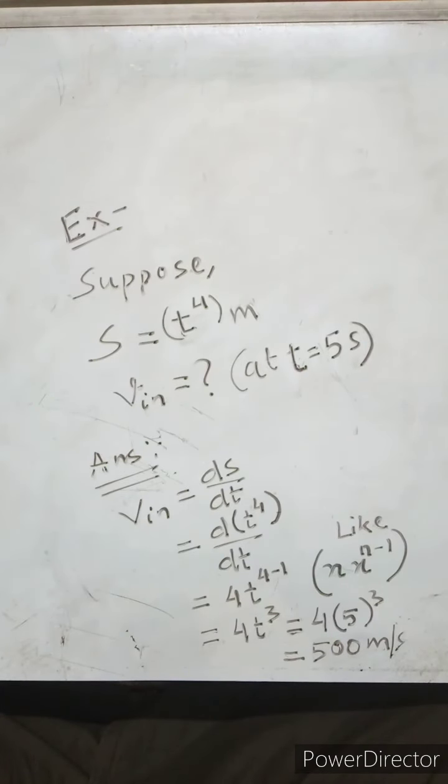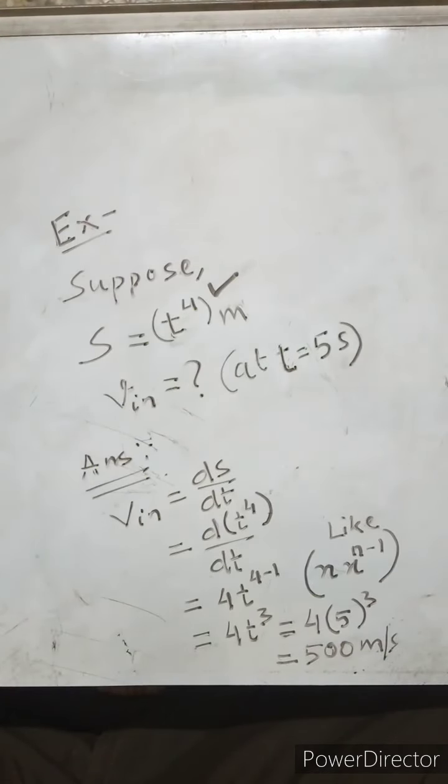The relation of the position is given over there, that is s equal to t to the power 4. So v instantaneous is equal to ds by dt, which is equal to d(t to the power 4) by dt, which is equal to 4t to the power 4 minus 1, using the formula n x to the power n minus 1. Instead of n I have 4 over here, so 4 minus 1 becomes 3.